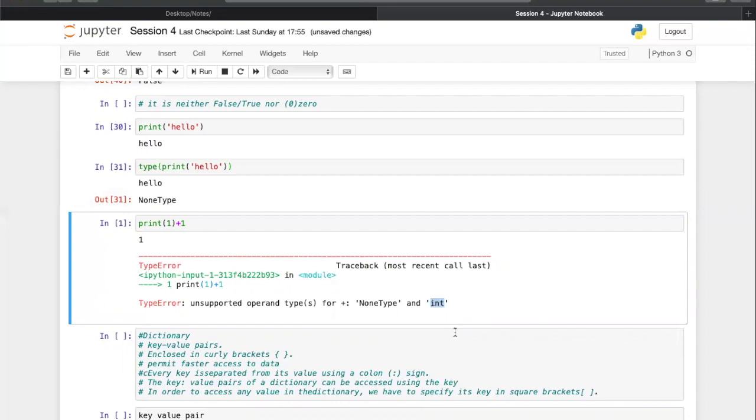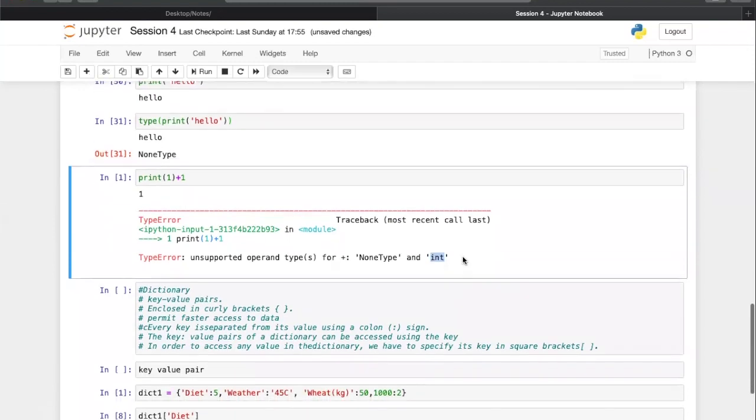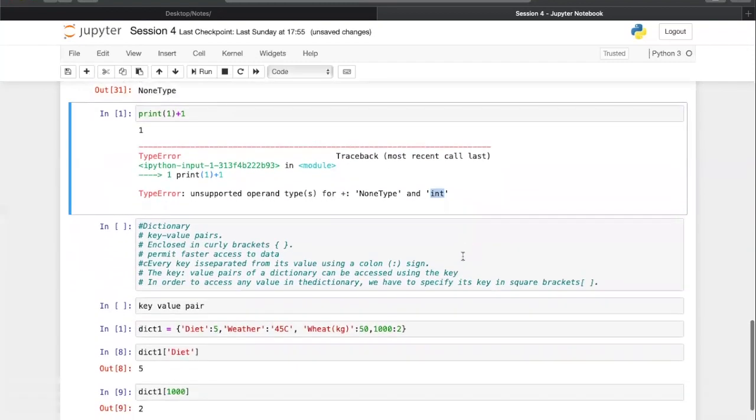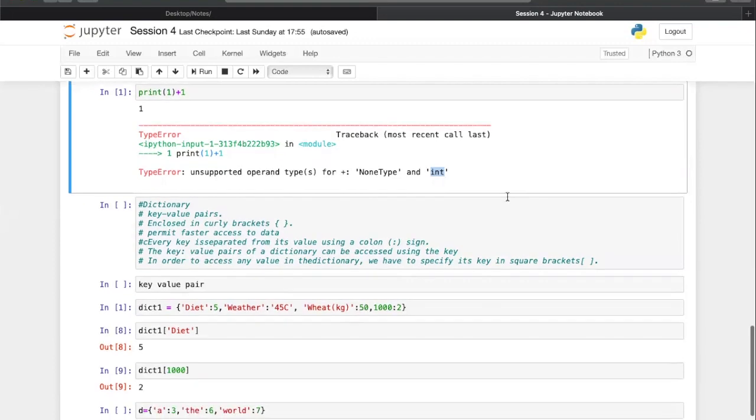So this is wrong. This is a very interesting idea, guys. I didn't tell you in the first video because that was the initial beginning. But now you know the why factor. Why can't you add a word to print hello? Why can't you add an integer to the print of a number? This is the crude reason behind this. And that's why I always say, do know the why factor, right? And then you succeed like anything in this whole world. So this is very important. Do know why you cannot do this. In the very beginning, we know what it is and what is happening when we do this, but now you know the why factor as well.